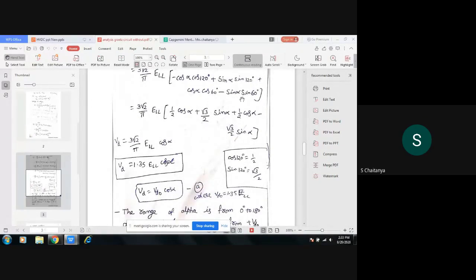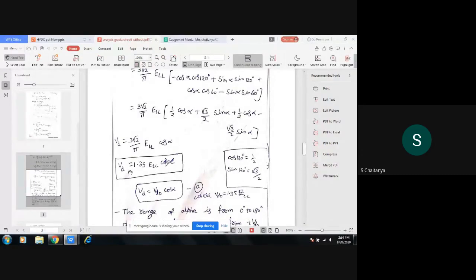So cancel the terms: root 3 by 2 sin alpha plus root 3 by 2 sin alpha minus root 3 by 2 sin alpha. The remaining term will be 3 root 2 by pi times ELL of cos alpha. Half cos alpha plus half cos alpha will be 1 cos alpha, so I am writing it as cos alpha. If we divide 3 root 2 by pi, it will be 1.35 ELL of cos alpha.